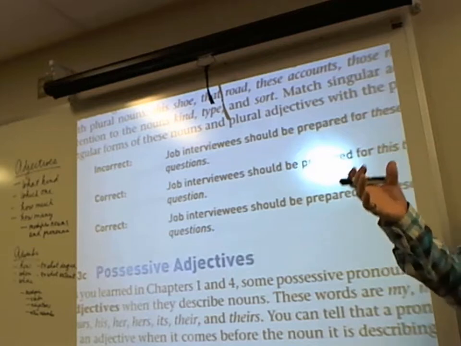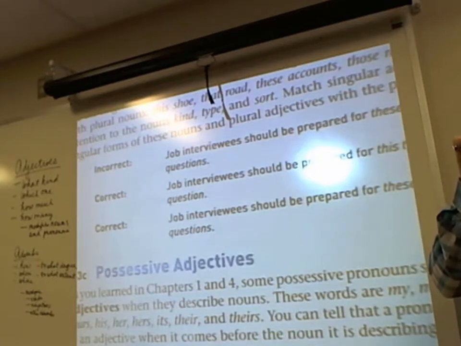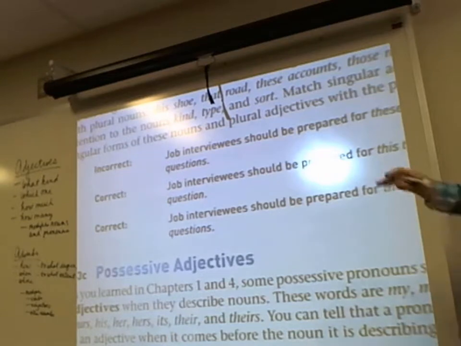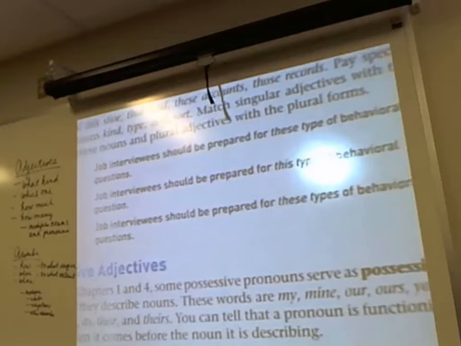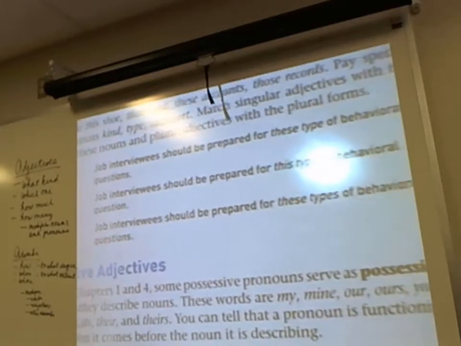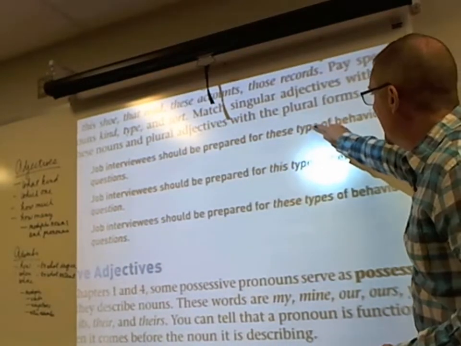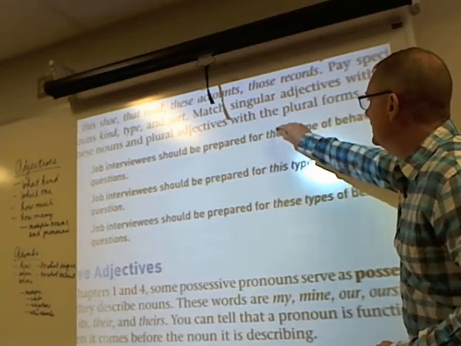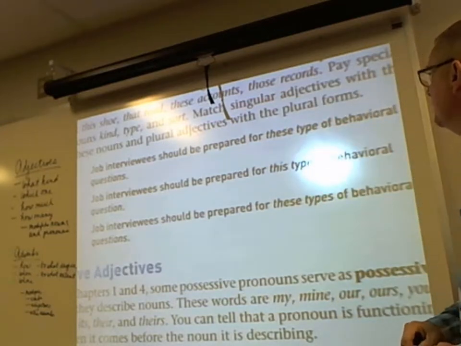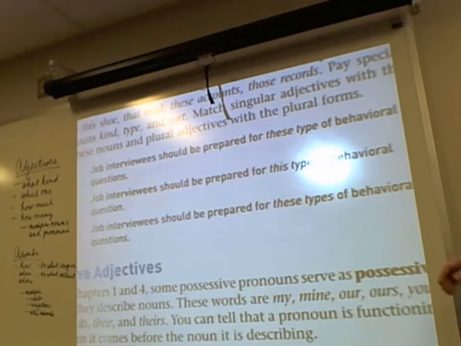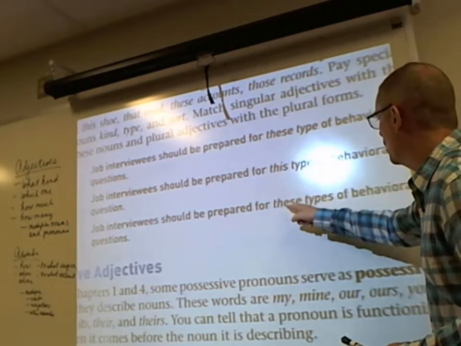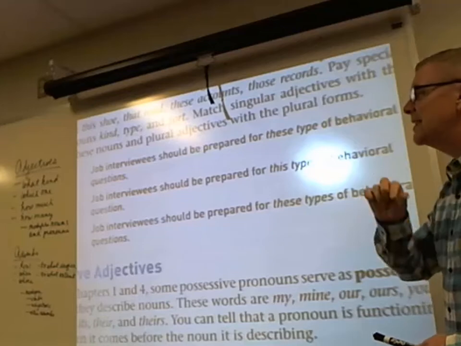So this would be completely incorrect. Job interviewees should be prepared for these type of behavioral questions. What kind of type? This type. It would be this type or that type, but not these. That's completely incorrect. So it could be this type or these types. This, that will go with a singular noun. These and those will go with a plural noun.